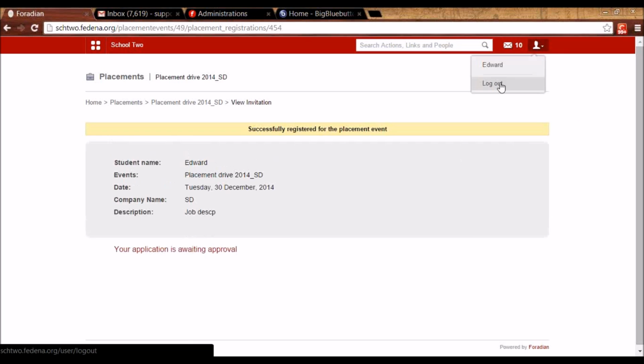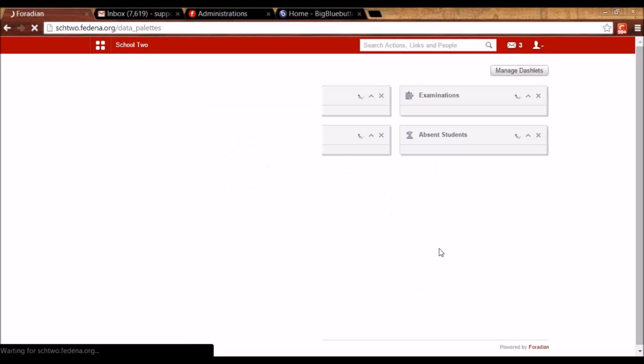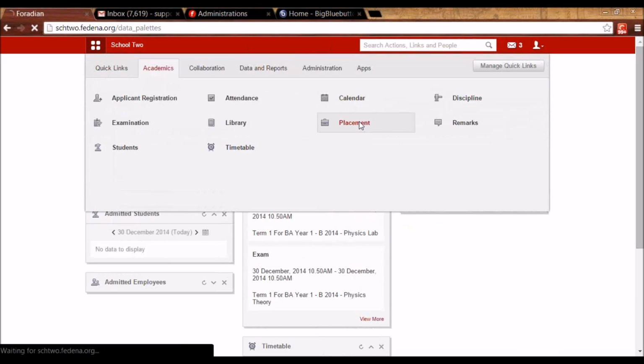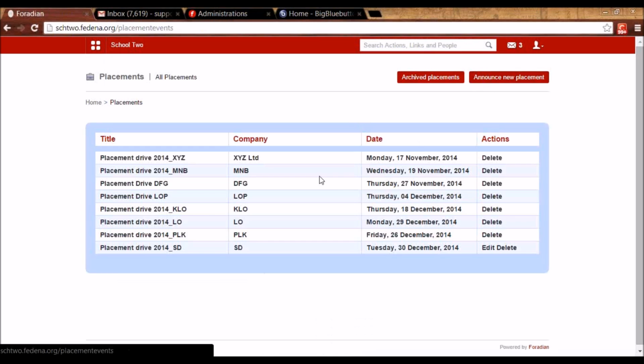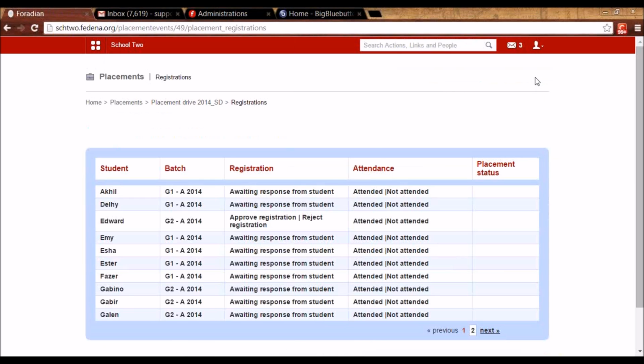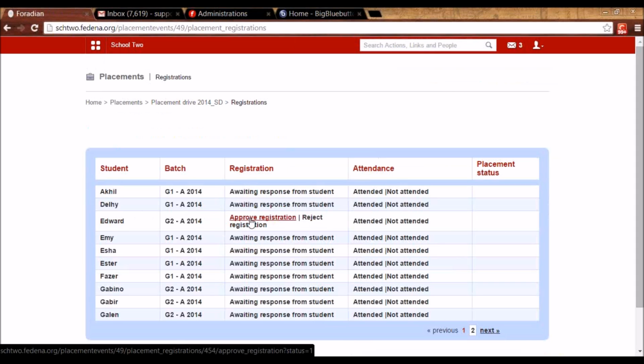So once I've applied, let me log in back as an admin. So I can go to placement, and I can click on this placement and view the registrations from here. And here you will see for this employee who just applied for the placement, you are getting this link here. Either I can approve it or reject it. So let me approve it.